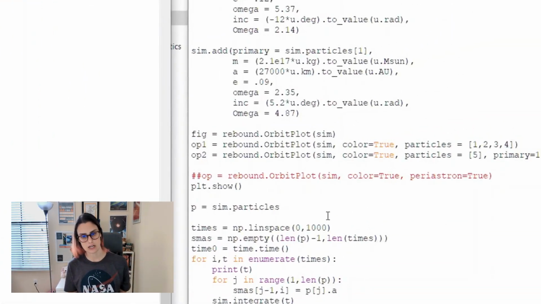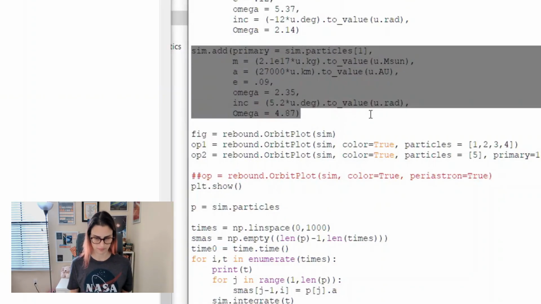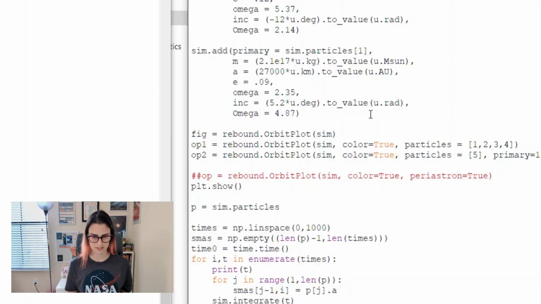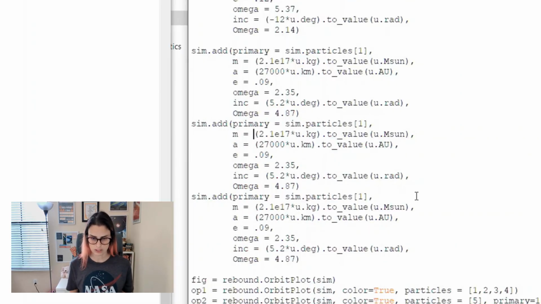And let's go ahead and add 2 more moons. Didn't I say 3 moons? I think I said 3 moons, so we'll do 2 more. We'll do them at the same time. I'm gonna make one be really small. Let's do 4.7 times 10 to the 15th kilograms. That one will be in between, so let's make that 150,000. Oh, that's 1.5 million. Okay. It's going to be a little bit more eccentric because it's so small and weird, and it'll be much more inclined too. Well, I'll get the omegas in a second.